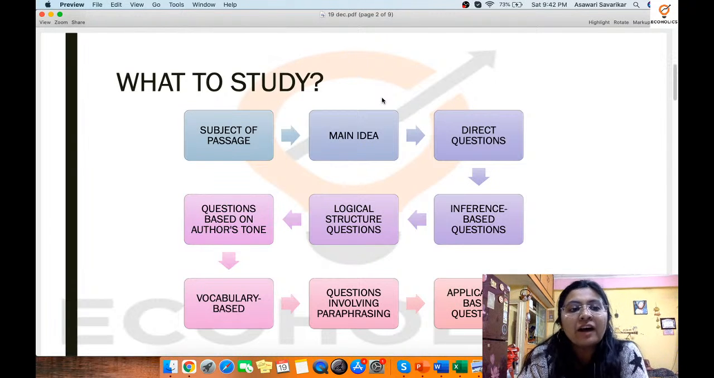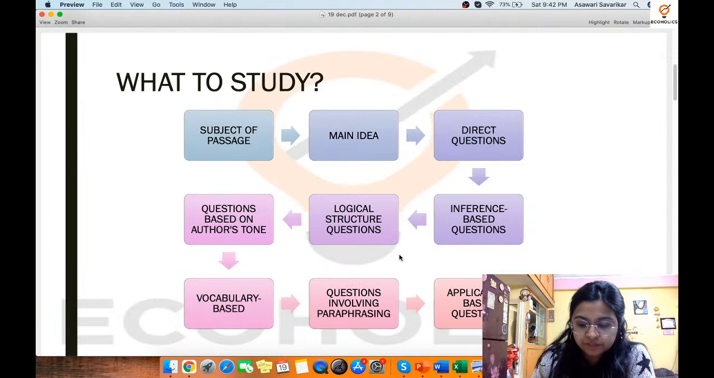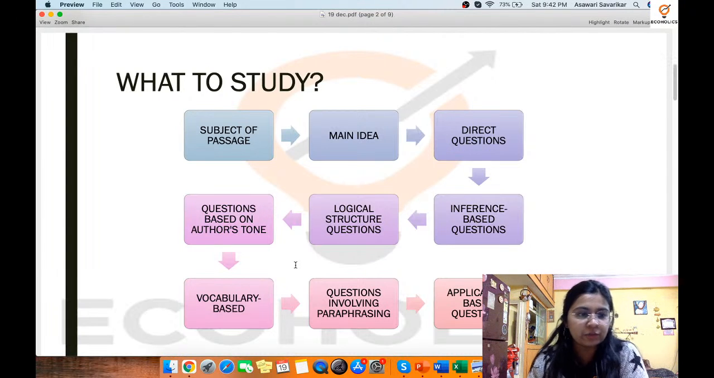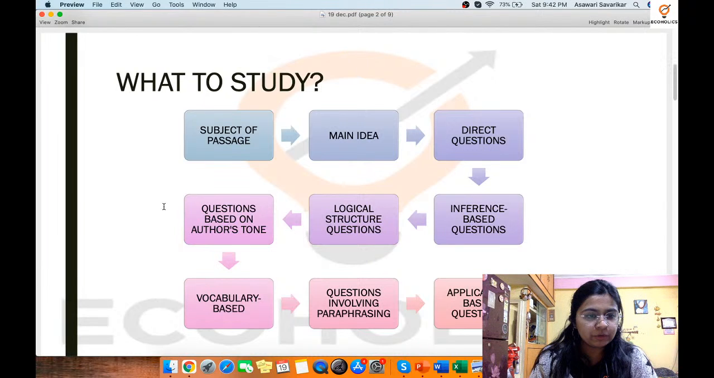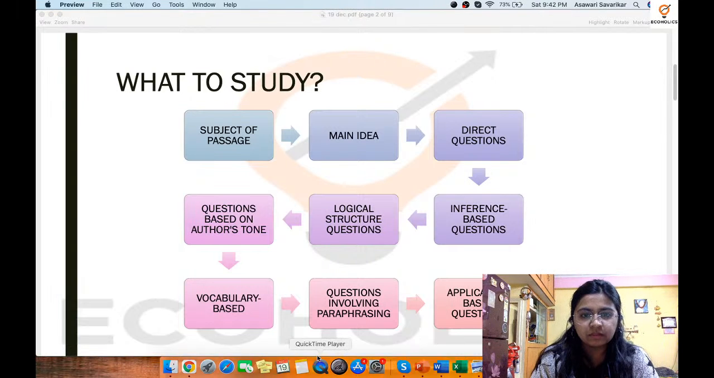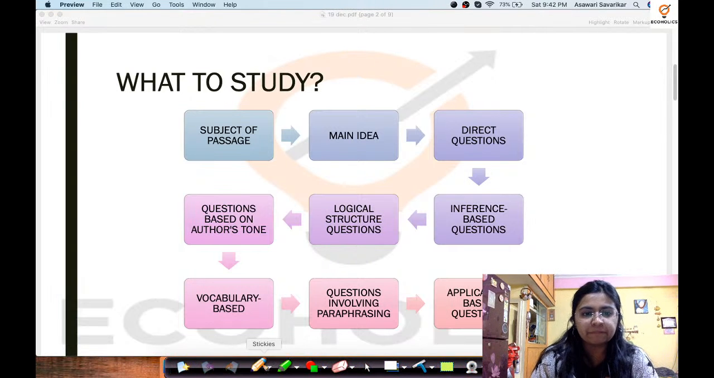Now let us understand this specific topic with reference to this chart that we have. Okay, now I'm going to take up the highlighter over here.